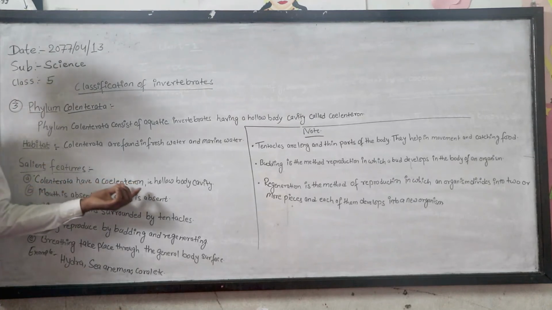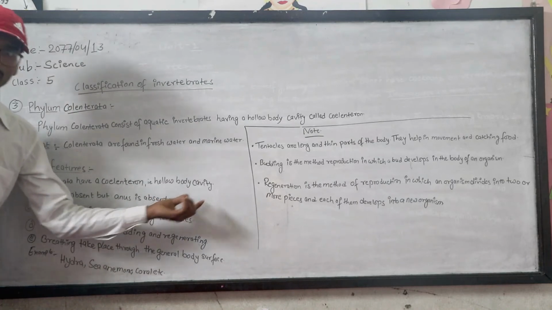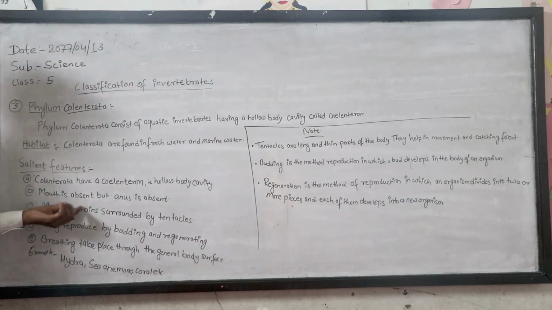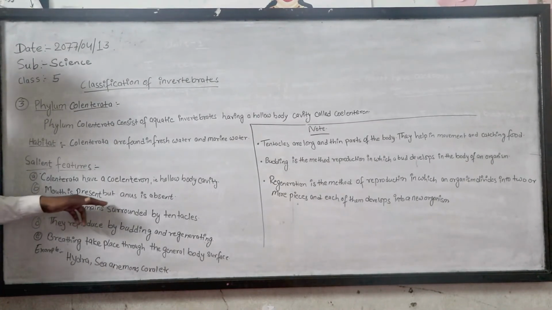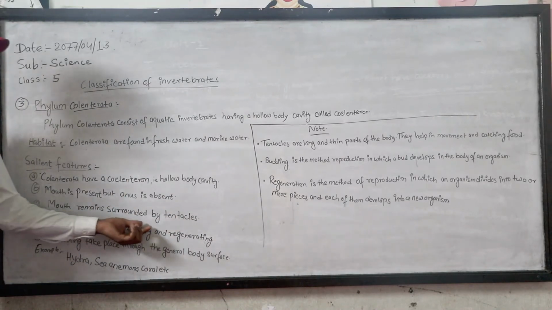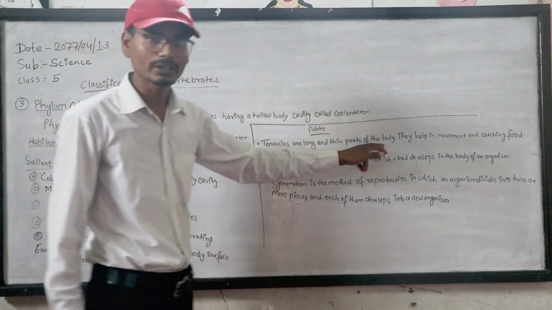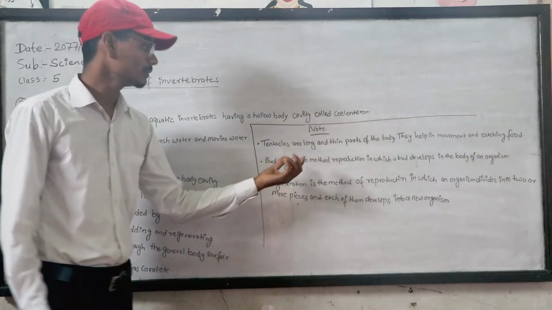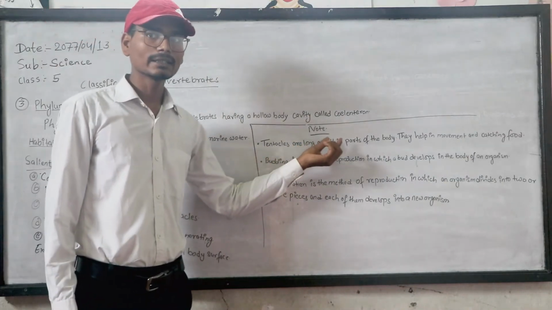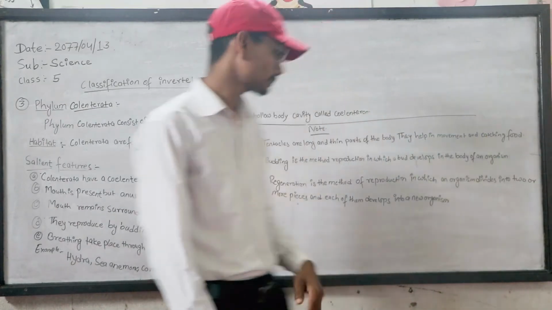Salient features. Number 1, coelenterates have a coelenteron, that is, a hollow body cavity. Number 2, mouth is present but anus is absent. Number 3, the mouth remains surrounded by tentacles. Tentacles are long and thin parts of the body. They help in movement and catching the food.